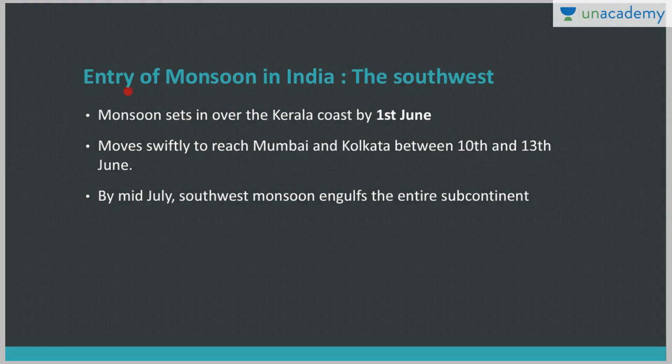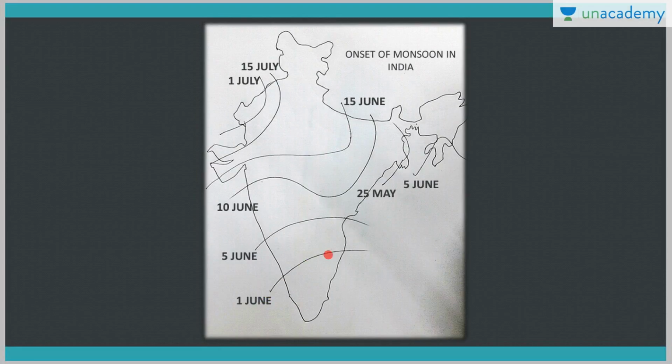Right, now after onset we'll study the entry of monsoon. Monsoon sets in over the Kerala coast by 1st June. It moves swiftly to reach Mumbai and Kolkata. It reaches Mumbai on 10th June and Kolkata by 13th June. And by mid July the monsoon engulfs the entire subcontinent. You can see it in this image. On 1st June it is hitting Kerala, then it is moving northwards, then 10th June Mumbai, then somewhere around 13th June Kolkata. And by July, you can see it here, it is engulfing the whole Indian mainland.